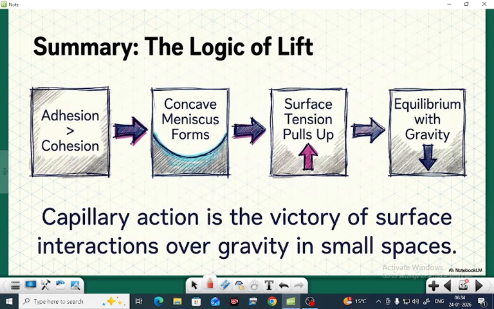To summarize the logic of lift: adhesion is greater than cohesion, a concave meniscus forms, and surface tension pulls up. Capillary action is the victory of surface interactions over gravity in small spaces.